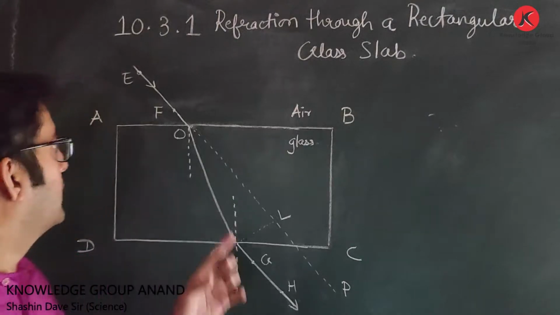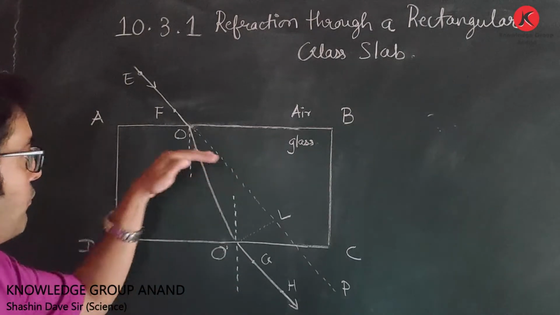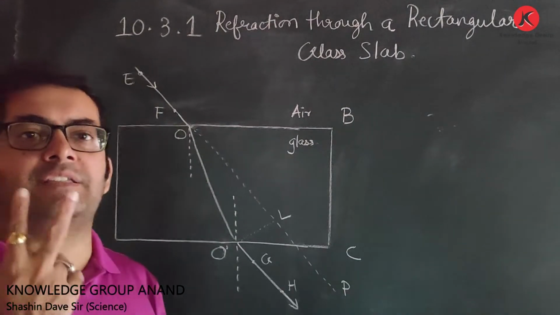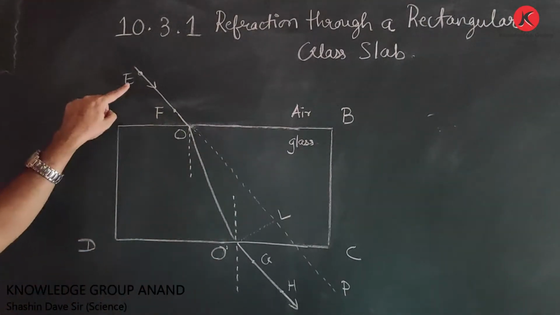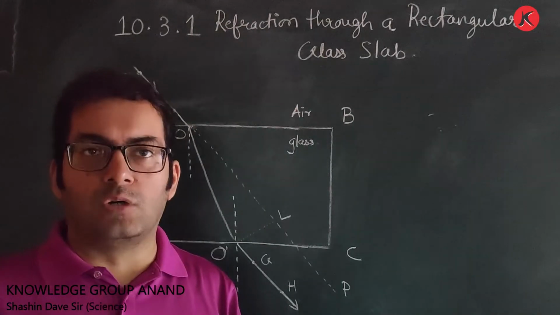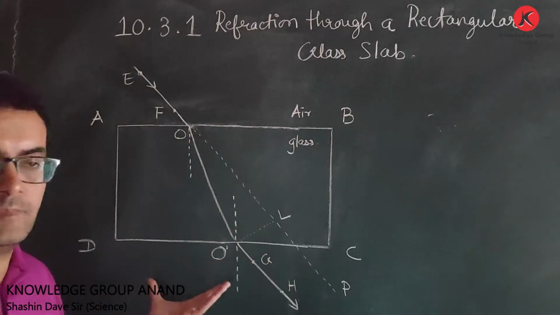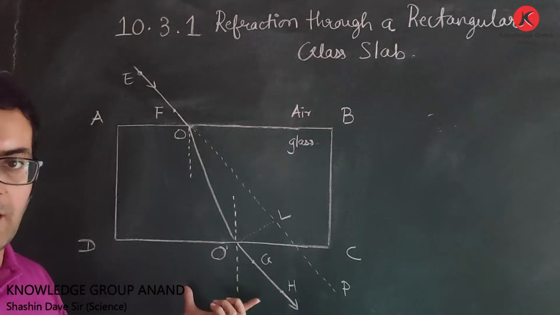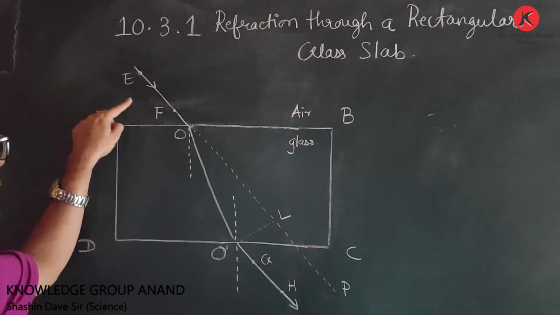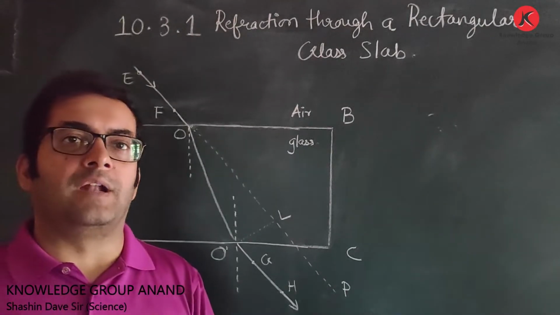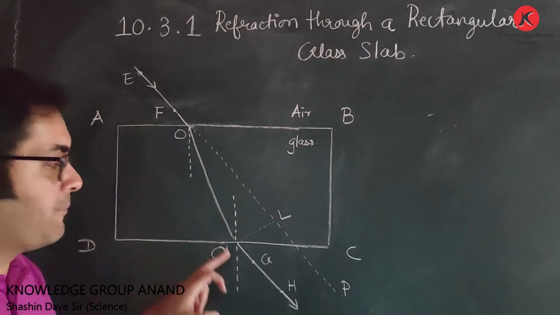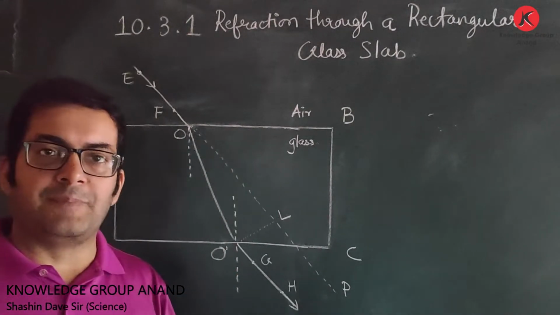So I took a ray which is incident on one of the faces of the rectangular glass slab. On that ray, I am fixing two pins at position E and position F. Now look at the opposite edge of the rectangular glass slab, and try to put another two pins on the images of E and F. So let us say that I got the images of E and F at position G and H respectively.